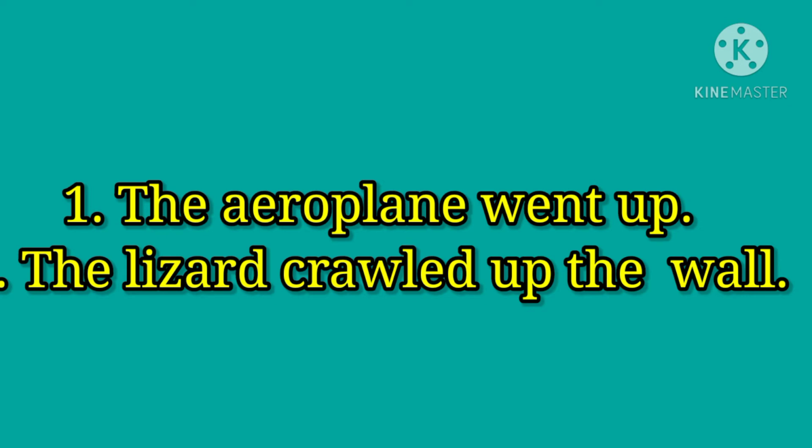Second sentence, the lizard crawled up the wall. Okay, in these two sentences, we can see the same word up. In one sentence, it's an adverb, and in another, it's a preposition. Can you identify in which sentence it's an adverb and in which it's a preposition?